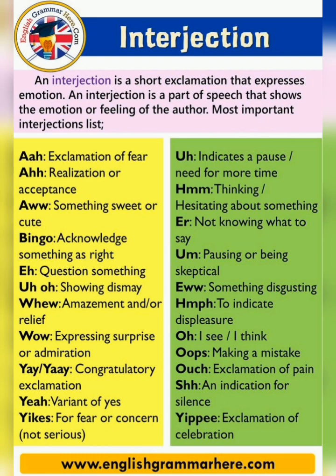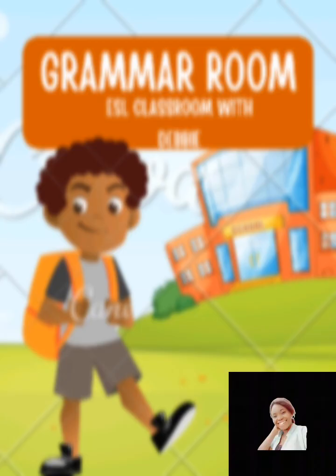You have a lot of interjections here with their meanings. Ah, exclamation of fear. Ah, realization. Aww, something sweet or cute. Oh, bingo, to acknowledge that something is right. Uh, to question something. Showing dismay.